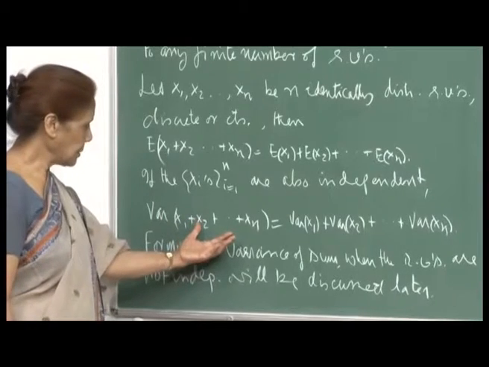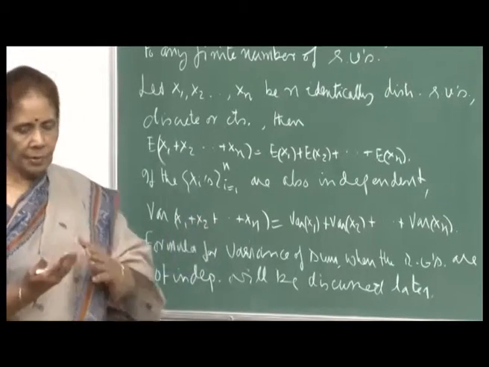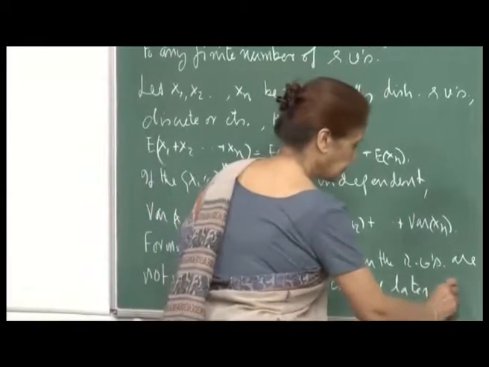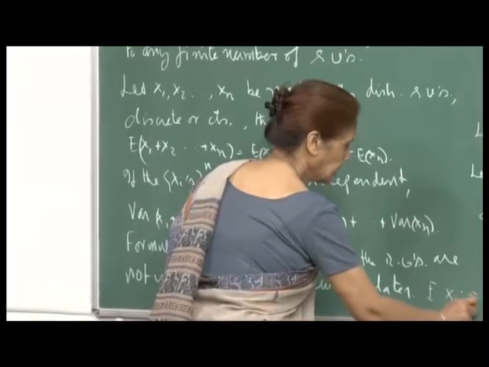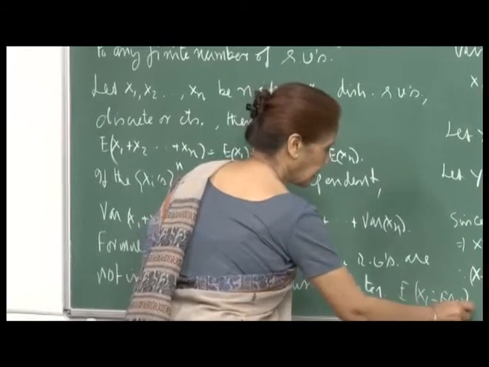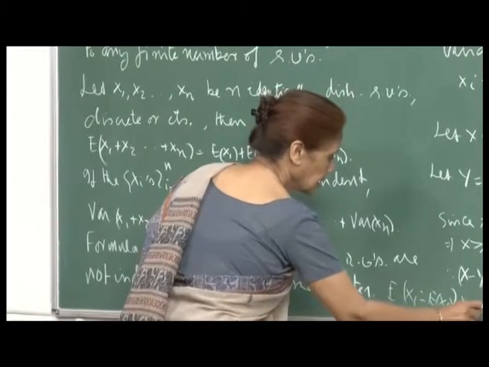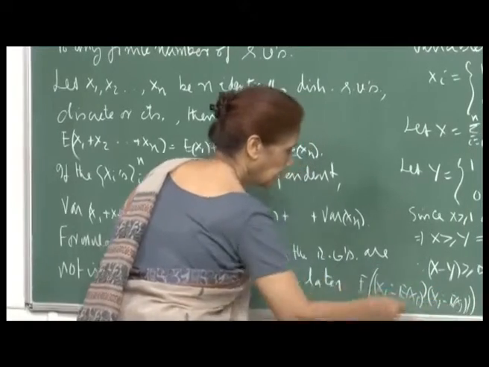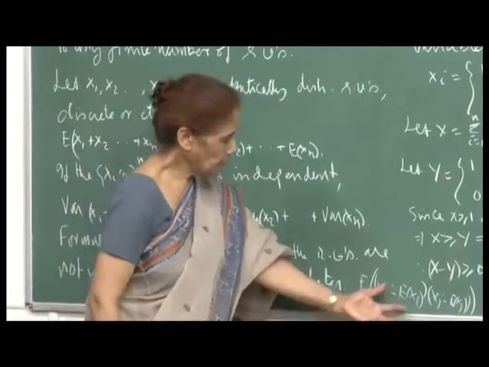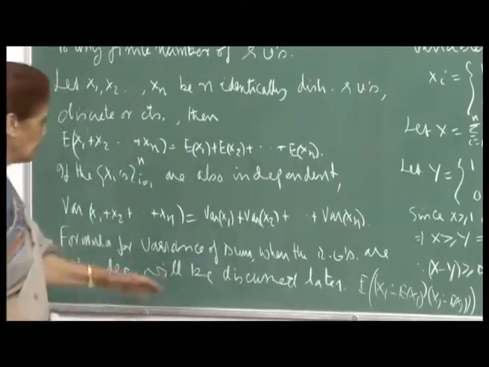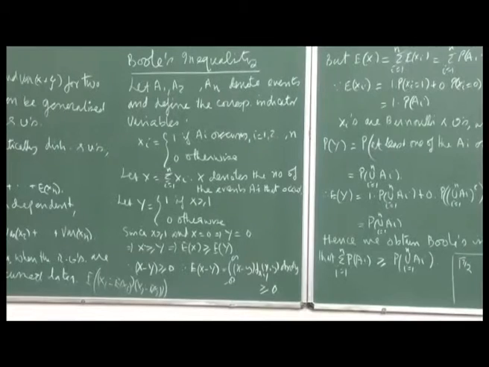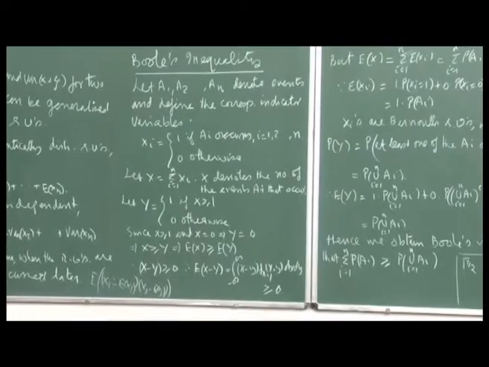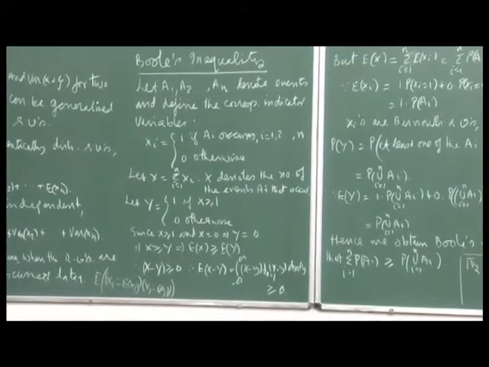Here also, because of independence, the product terms, which will be of the kind expectation of (xi minus expectation of xi) into (xj minus expectation of xj), go inside and therefore each of these terms will vanish. Only the square terms will be left when you square up the sum minus the expectation of the sum, and therefore you will get the sum of the variances. So, under independence you get that result.